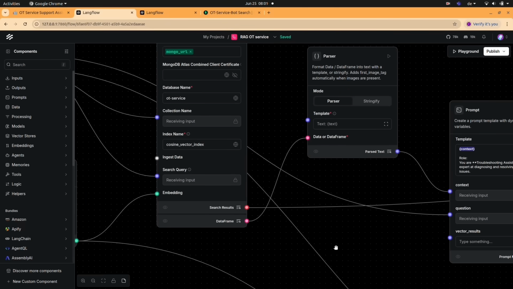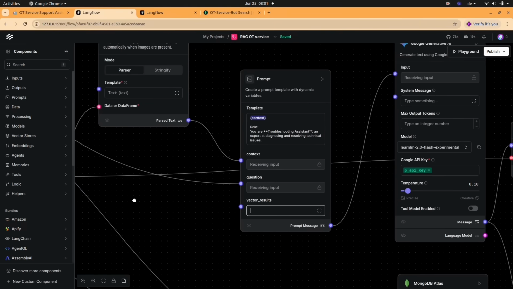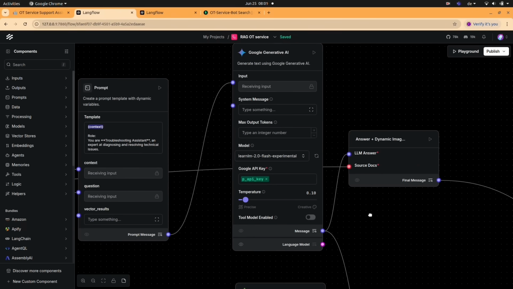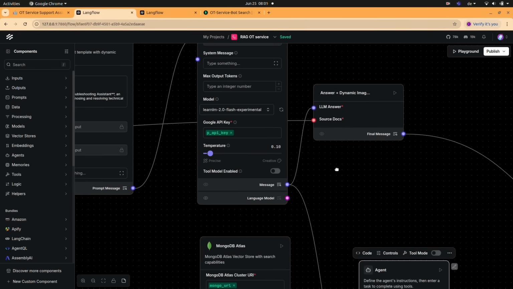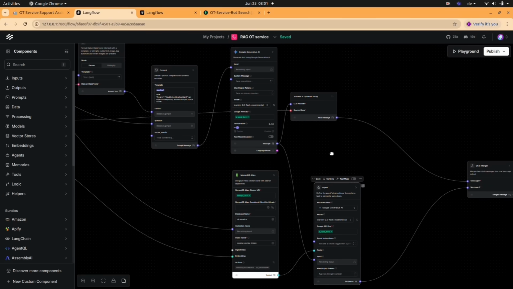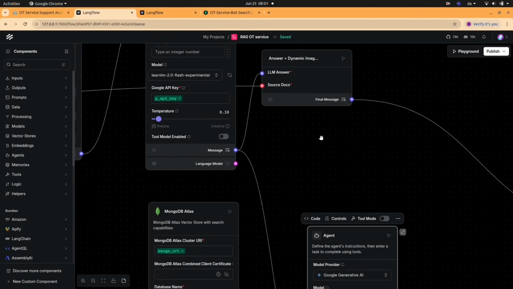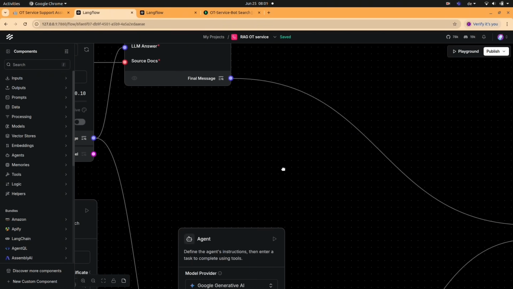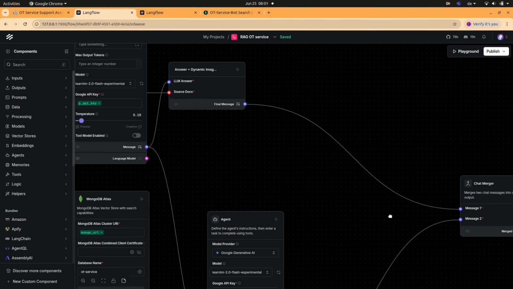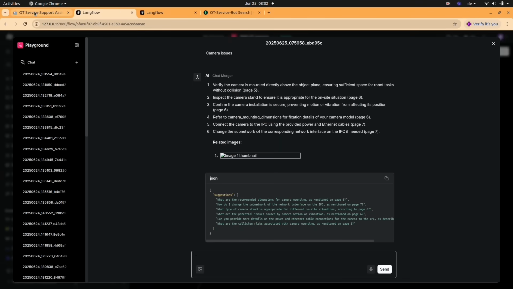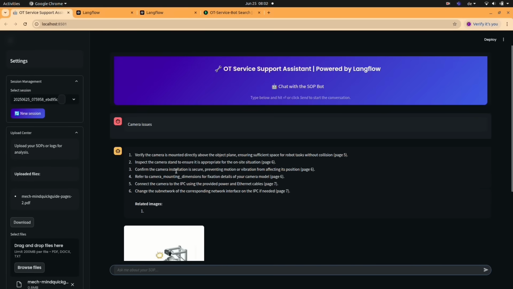This is our retrieval section. The parser along with the prompt sets up the data and the context for the model in performing the generation after retrieving the data. Here we are using another MongoDB Atlas component as a toolset to the agent, which provides the suggestions in the chat for the user. The generated output from the model is fed into a text and image formatter, which is retrieving the images from the vector database, and this combination is fed into the chat output via the chat merger component. The output is now displayed on the Streamlit UI along with the suggestions from the suggester agent.